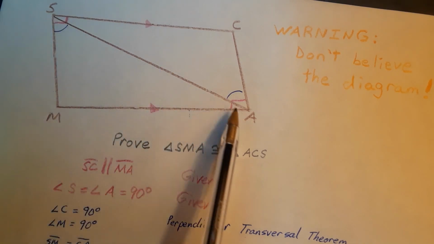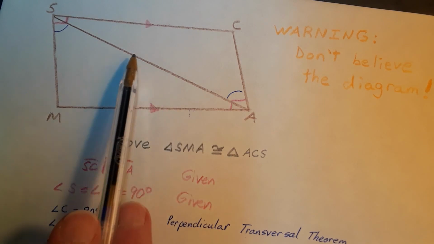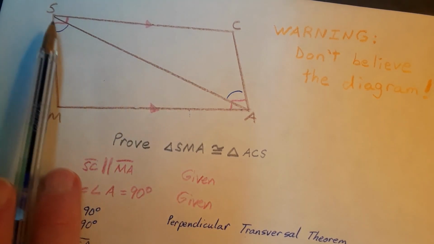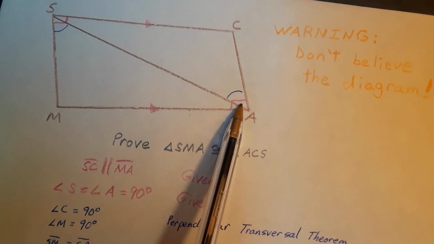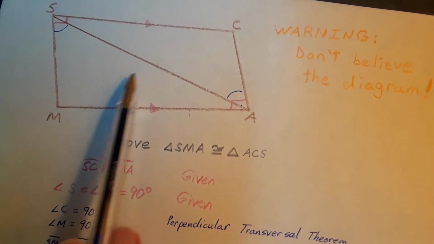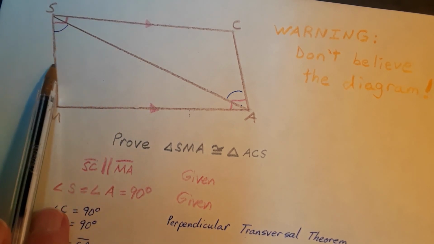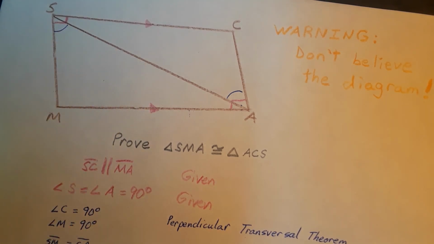We are also going to notice that SA is a shared line between this triangle and this triangle, so SA is congruent to SA by the reflexive property, to have side, angle, side here that we've identified.